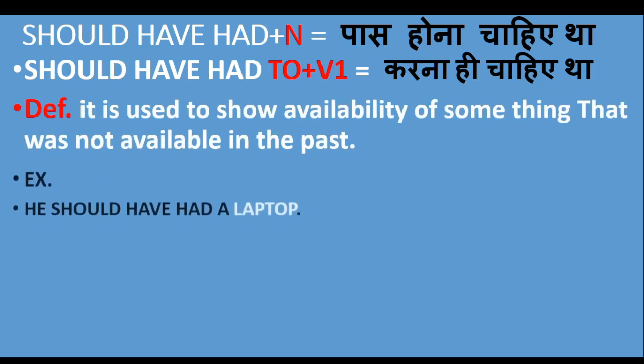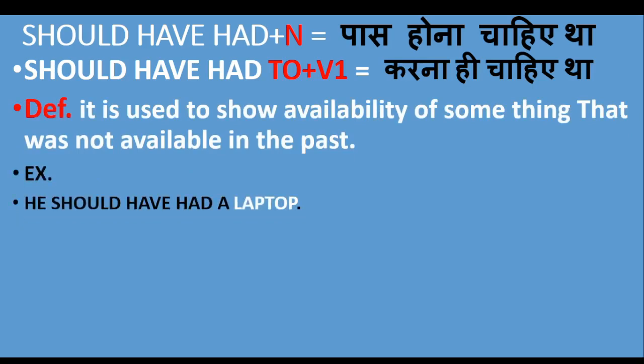For example, he should have had a laptop. This sentence is also showing regret for something that was not available in the past. For example, my friend wanted to learn English typing and he used to go to a typing institution every day. But there was a computer available for 1 hour and my friend needed a lot of time to increase his typing speed. So my friend was regretting about the computer because the computer was not available all the time.